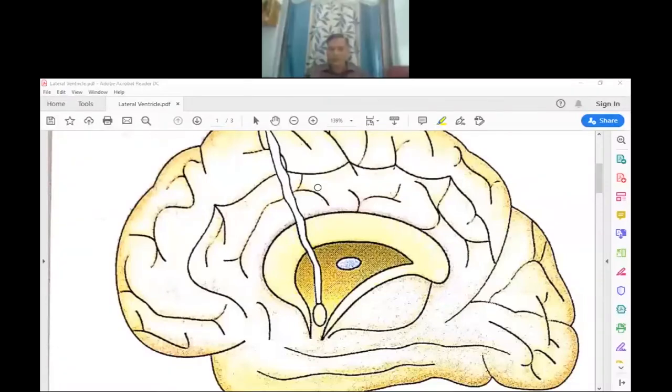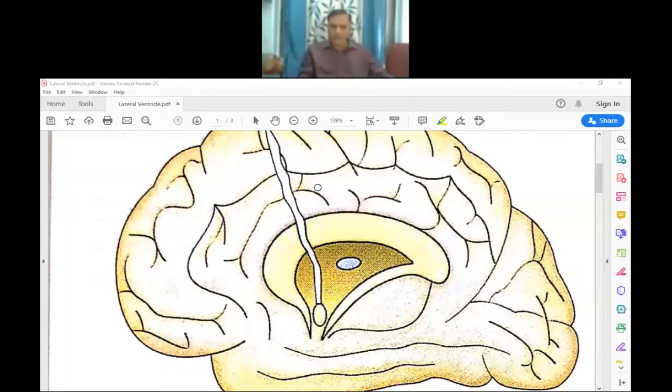Okay, today's topic is the ventricles of the brain. Ventricle means cavity. How many ventricles are there? There are four ventricles. The ventricles mean that the interior of the brain contains a series of cavities.